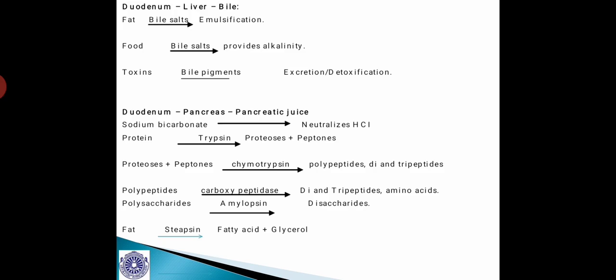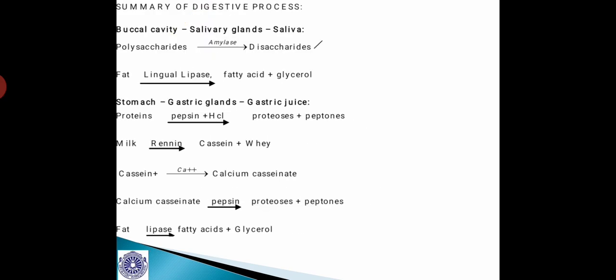And the only fat digestive enzyme, called steatopsin, acts upon the complex fats and converts them into fatty acids and glycerol. So you should remember one thing: before the steatopsin acts on fats, they have to be emulsified, and that is brought about by these bile salts.